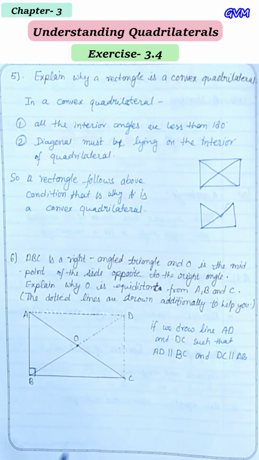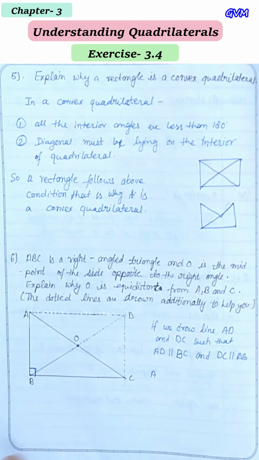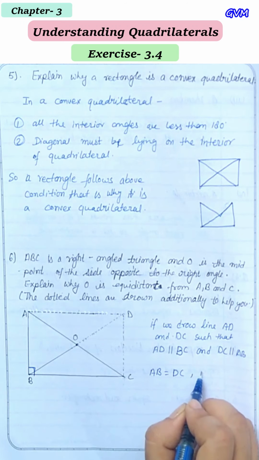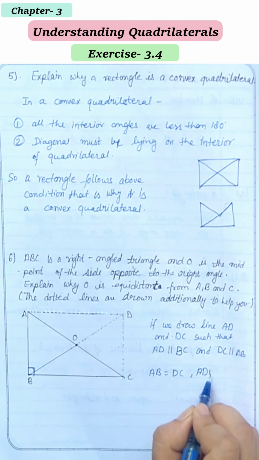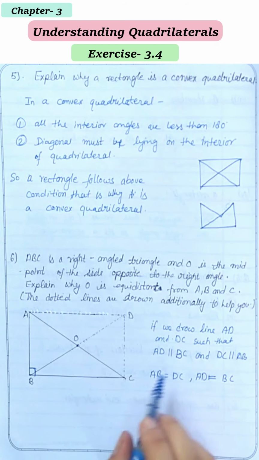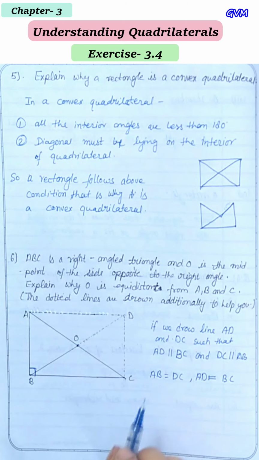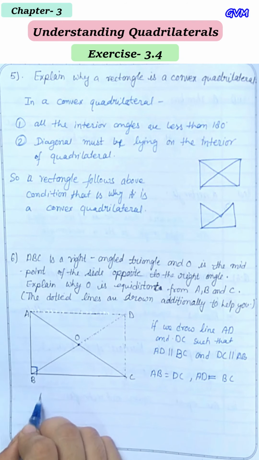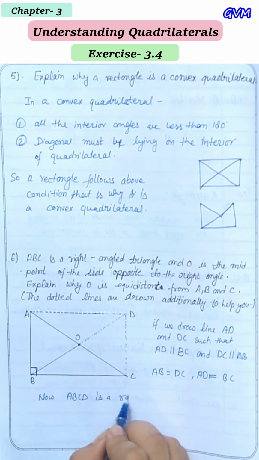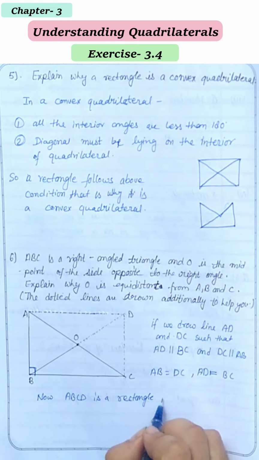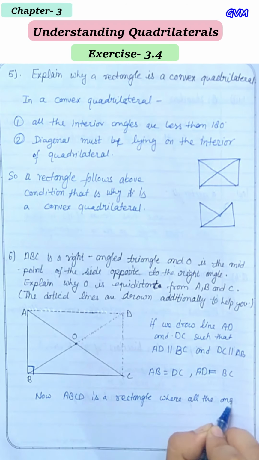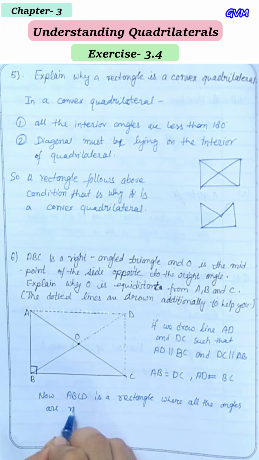Okay, so we have AB equal to DC and AD equal to BC. Okay, so in this way this is a kind of rectangle. Now ABCD is a rectangle where all the angles are right angles.